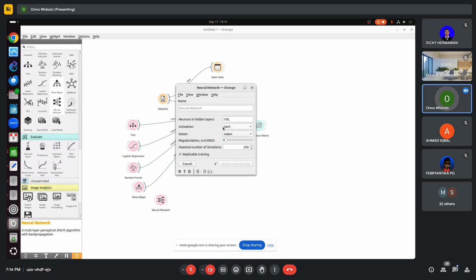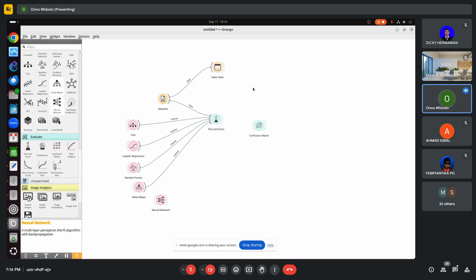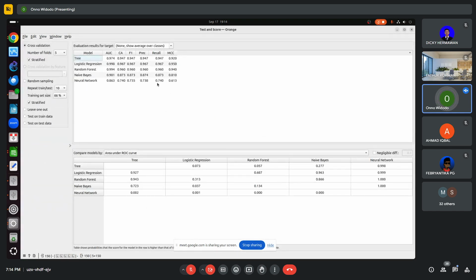The solver, the good solver is normally Adam. The number of iterations, 20 times. That's not good. 20 times is too few. We need more. Anyway, now let's see. The neural network is not good.